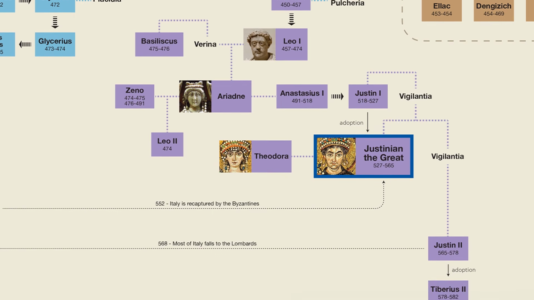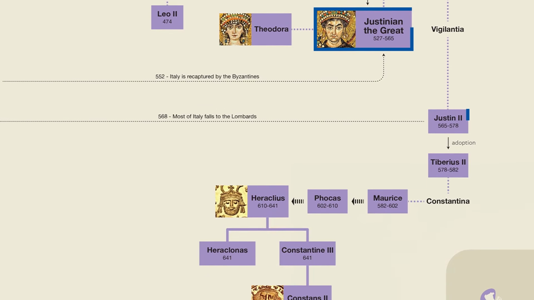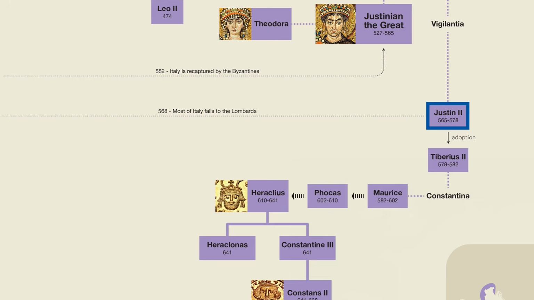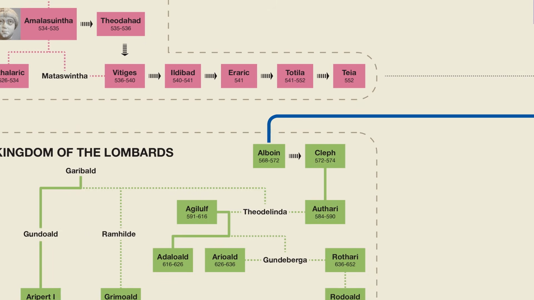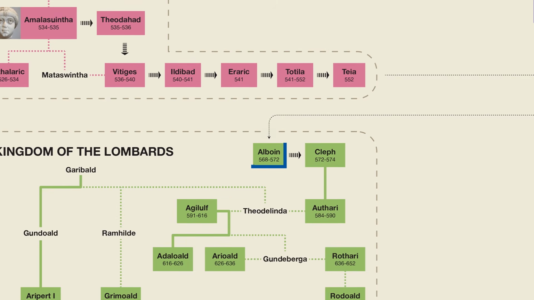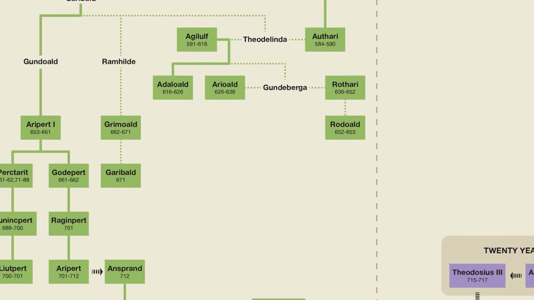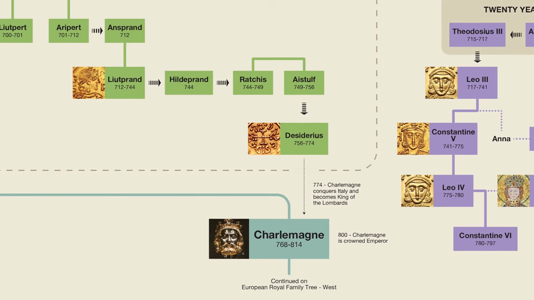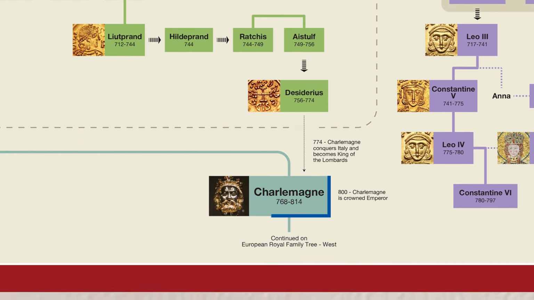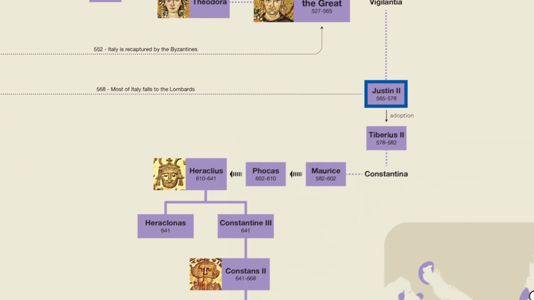However, things started to go downhill again after Justinian was succeeded by his nephew Justin II. During his reign, yet another Germanic tribe managed to conquer most of Italy. This time it was the Lombards, under the leadership of a king named Alboin. I'm not going to go through all the Lombard kings in this video, but basically they ruled most of Italy for the next 200 years, until it was then conquered by the Frankish king Charlemagne. We'll come back to him in a moment, but for now let's return to the Eastern Roman emperors.